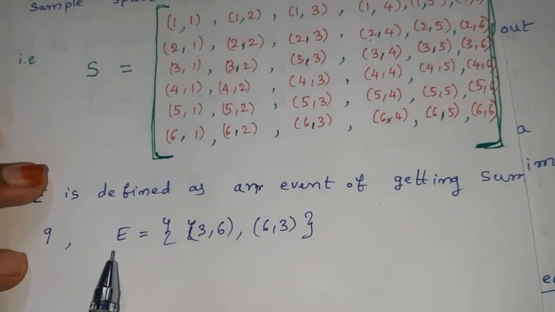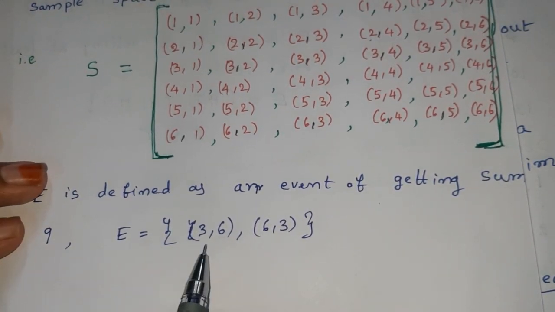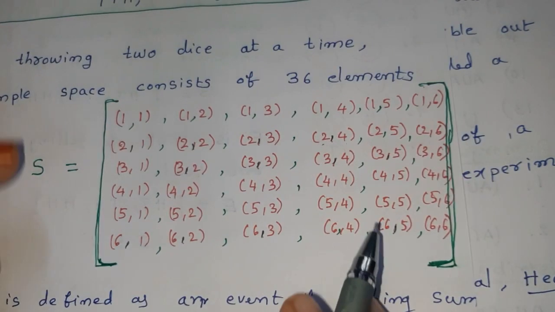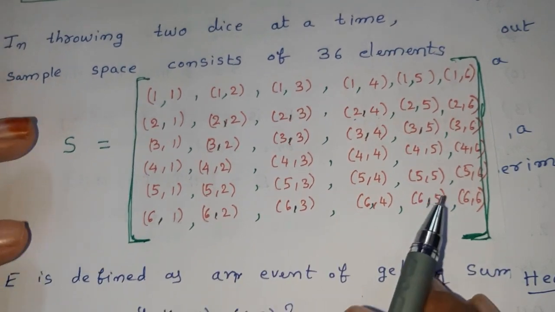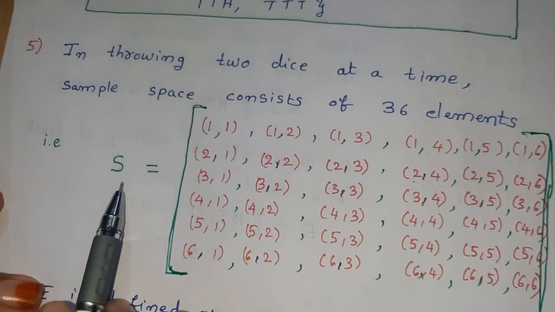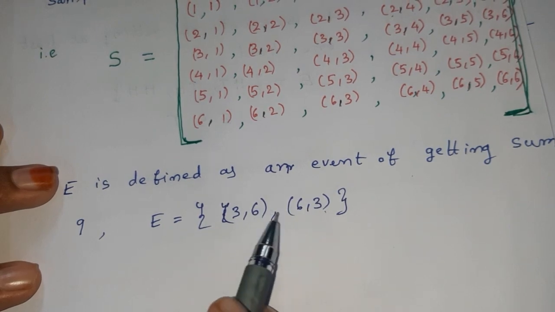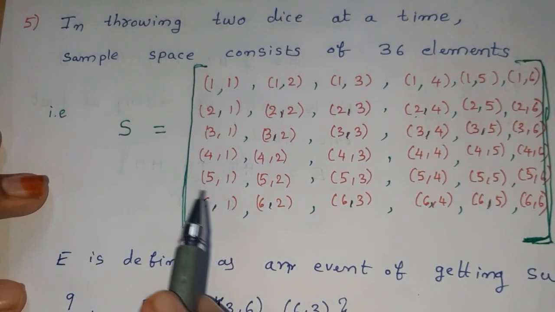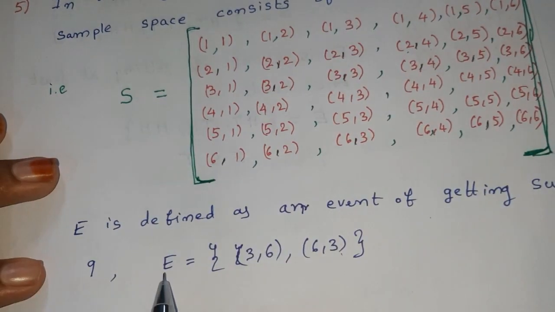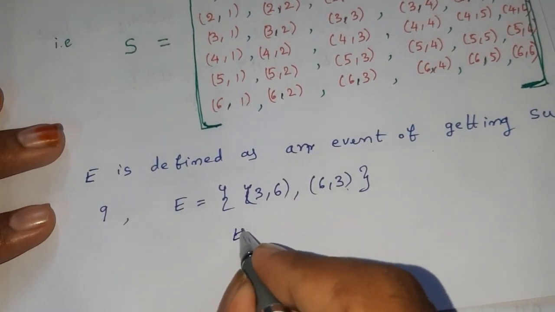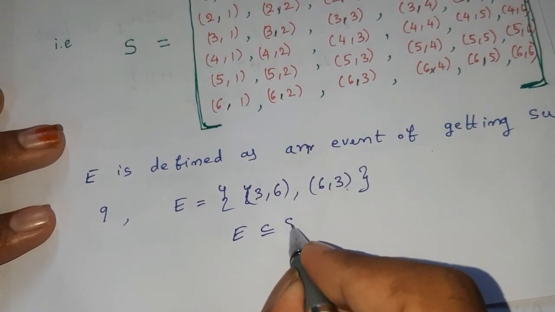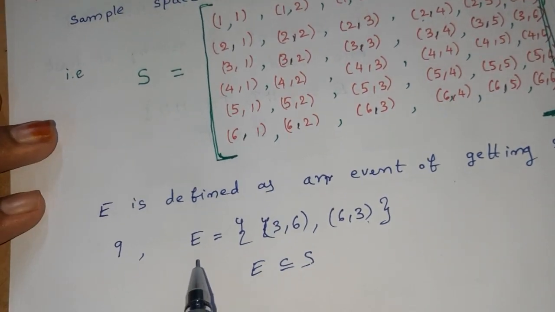Therefore this event E consists of only two elements, 3, 6 and 6, 3, among all of these elements. S consists of 36 elements, E consists of 2 elements, but these are all elements of S. Therefore E is a subset of S. In this way, an event is defined.